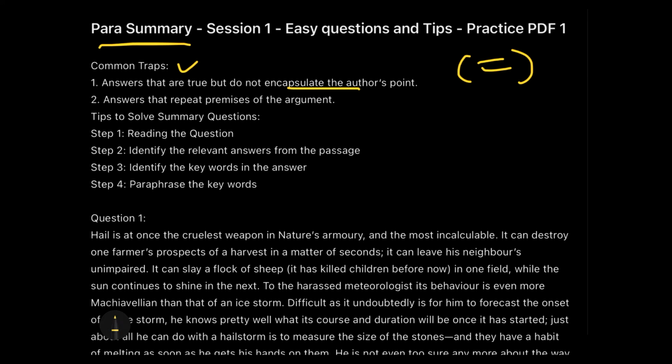And similarly, the second type of trap is where we repeat the premise of the argument. Para summary needs to be understood in such a way that, if you know about plagiarism, that is repeating the content from any other source, then you should understand how we avoid plagiarism. If we try to keep the idea the same and avoid plagiarism at the same time, we rephrase the sentences. Rephrasing a sentence means depicting the same idea with a different set of words or in a different voice, like active to passive or passive to active.